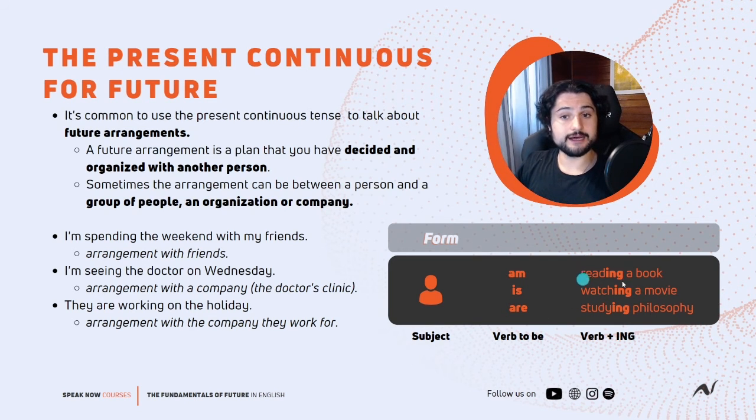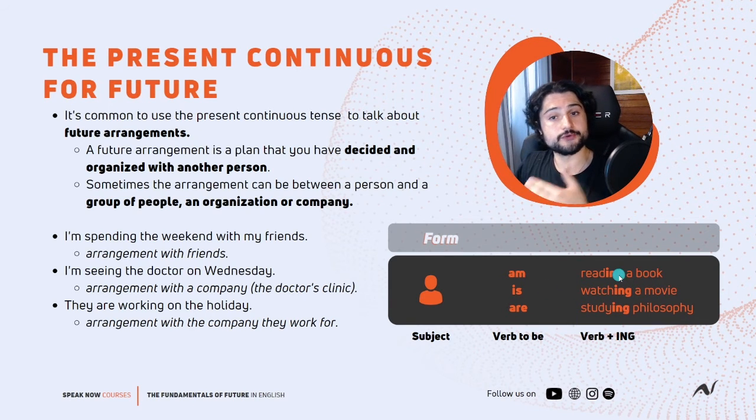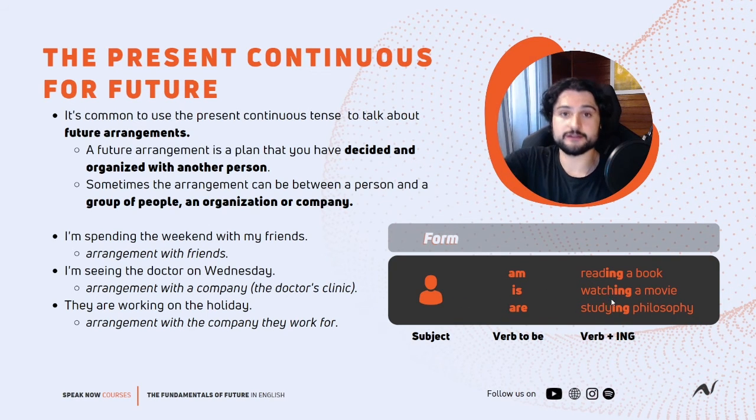And then we have the subject, the verb to be, and the verb in ing, right? I am reading. You are reading a book on Friday. He is reading a book, for example. We are watching a movie together on the weekend. And they are studying philosophy on Thursday morning. For example, it's an arrangement with the university.